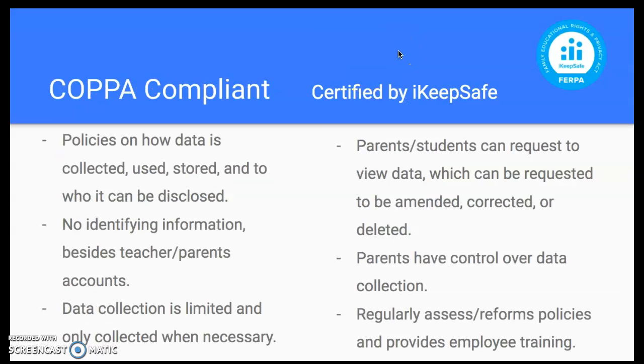So Prodigy is COPPA compliant. It is actually certified by iKeepSafe, which is an organization for online safety. It's COPPA compliant because there are many policies which indicate how the data of the students is collected, used, stored, and who it can be disclosed to, which is mainly the teachers and parents, and there is no identifying information throughout the game of the students, so the students do not share their names.